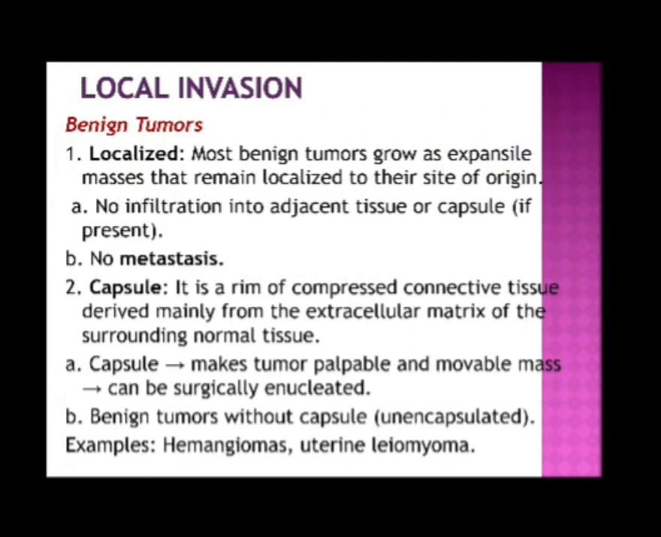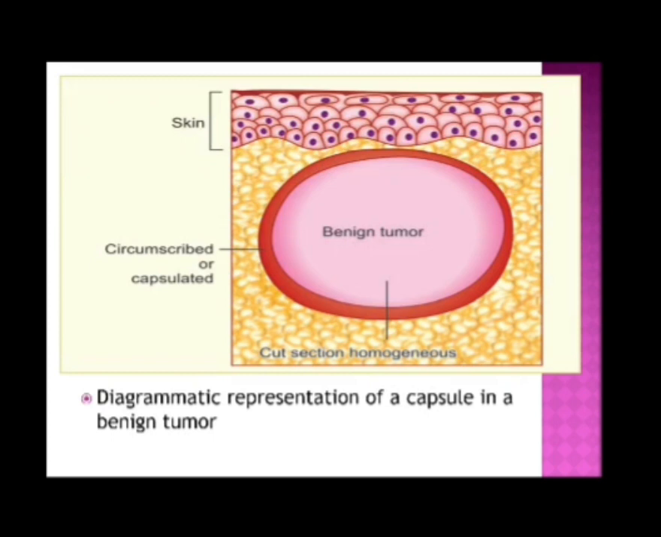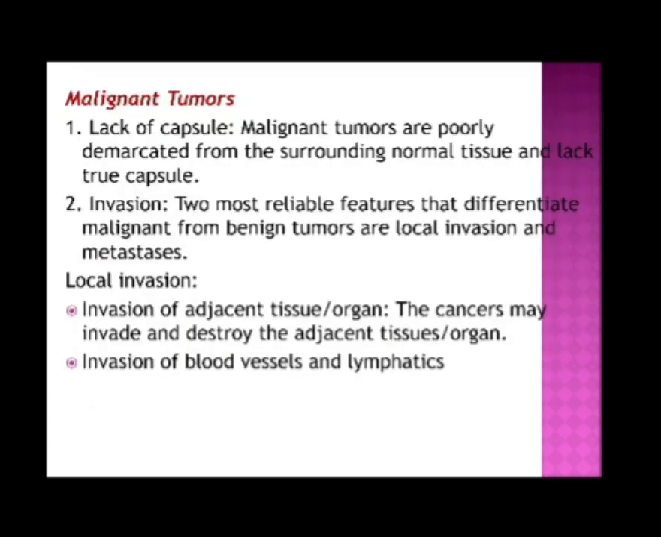Benign tumors without capsule, unencapsulated, examples: hemangiomas, uterine leiomyoma. So here is a figure, a diagrammatic representation of a capsule in a benign tumor. We can see that benign tumors are always capsulated or circumscribed. Malignant tumors lack a capsule. Malignant tumors are poorly demarcated from the surrounding normal tissue and lack a true capsule.